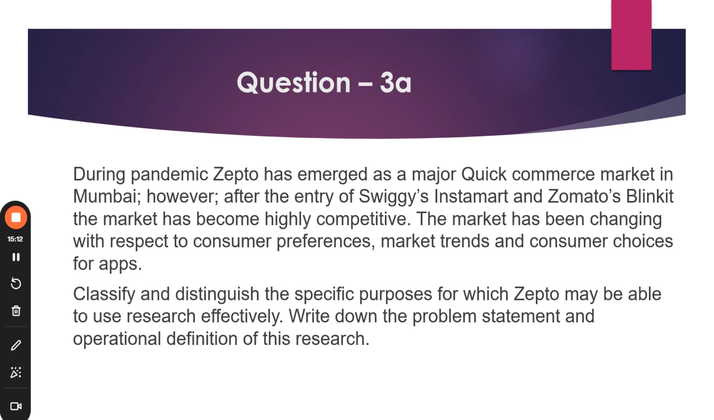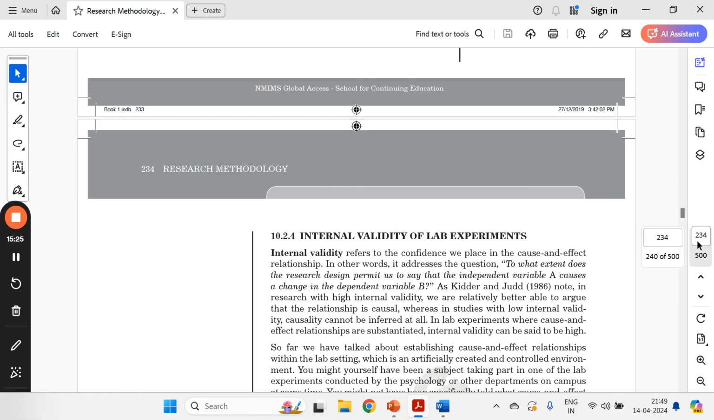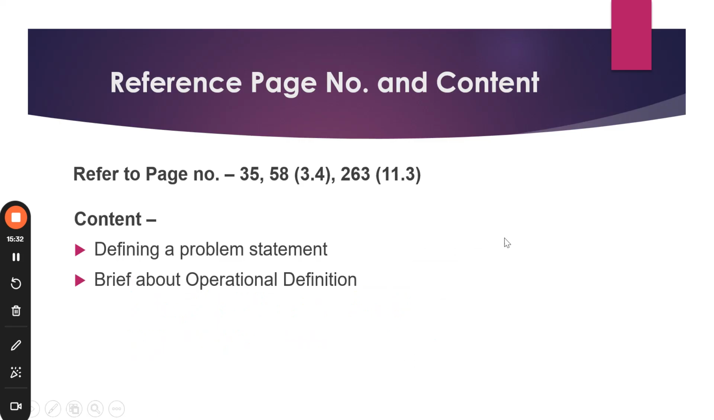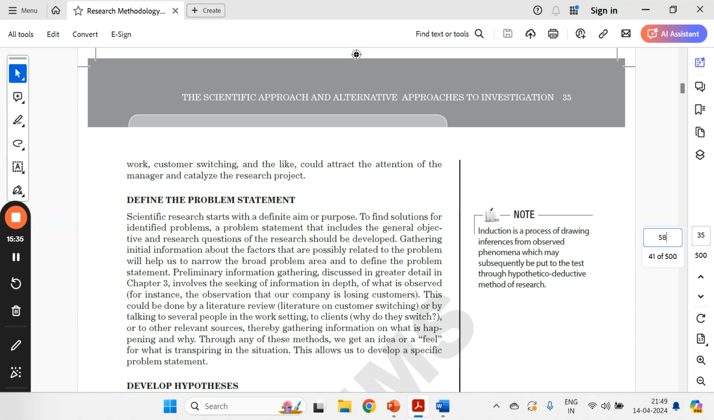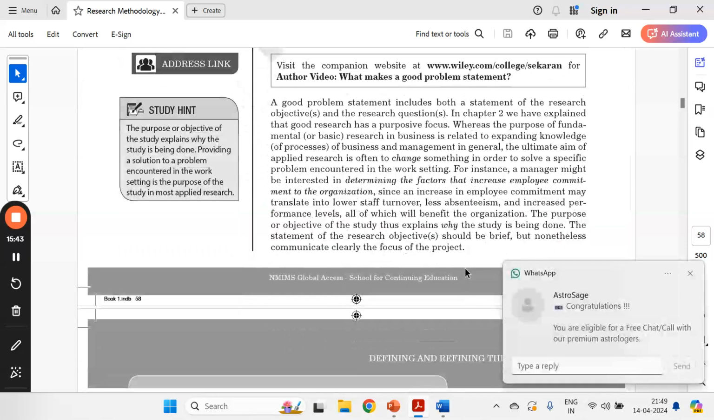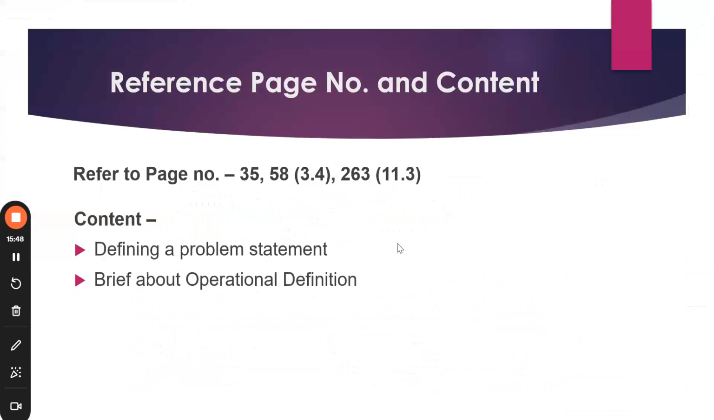We are not going in depth of this research, but we need to talk about a problem statement which is happening as per the question, problem statement and the operational definition, right? So we need to refer page number 35. On 35, I think it's a very brief about what's the problem statement. Just go through it, that what this problem statement talks about. Then go to the page number 58. On 58, we are talking in detail about defining the problem statement. You should get an understanding, okay, these words or these words should not be there. So it's all about the different terms, right?